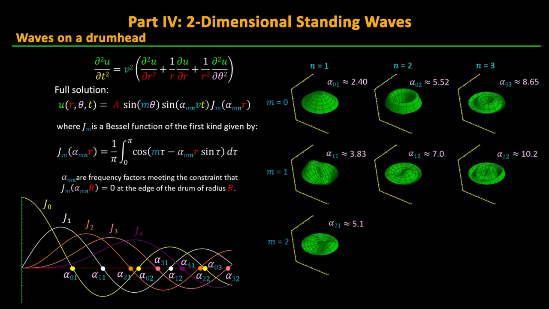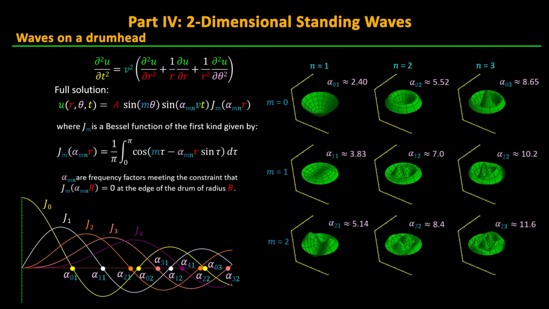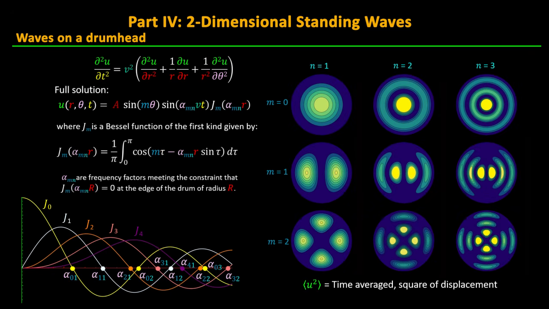Here are the animated plots for this final equation for the first few modes of m and n. The simplest vibration mode is m equals 0, n equals 1. As we increase m and n, we see increasingly intricate vibration patterns. These standing vibrations also have nodes where there's no displacement, but it's hard to see them in these three-dimensional plots. We can highlight them by making a contour plot of the average displacement distance. One way to do this, which will be useful later for interpreting the real Schrödinger equation, is to plot the average of u squared over time so that both the negative and positive displacements contribute equally to the peaks of the plot, and the nodes where there is zero vibration can be easily seen.